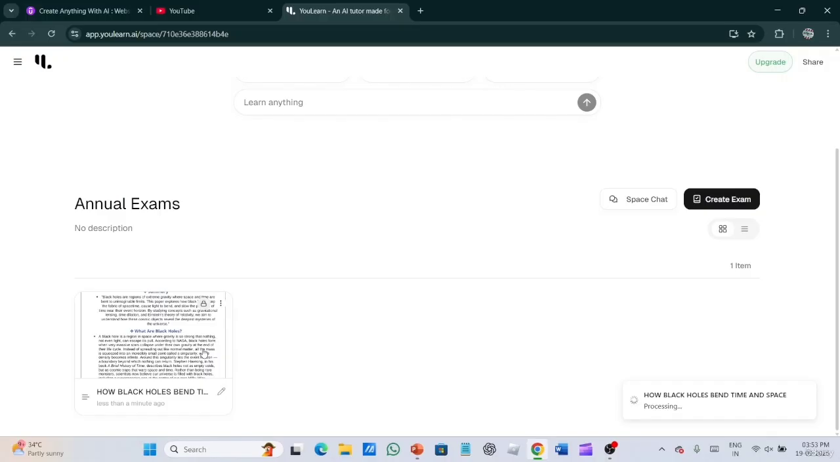Now if I have some YouTube videos on black holes, I can put those in too. So these are like sources. We can put PDFs, videos, lectures, podcasts, all things, and then it will create an exam for us. Using all these materials, taking the content from them, it will create an exam for us, means a quiz and all that. So we can practice through that also.